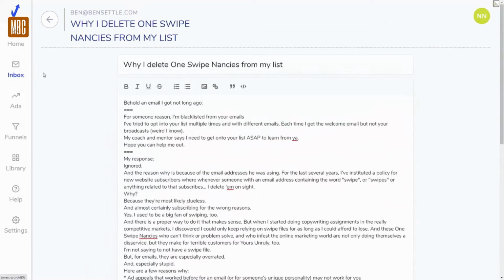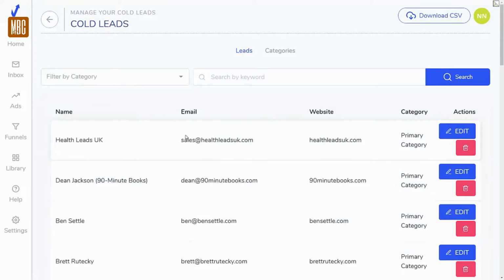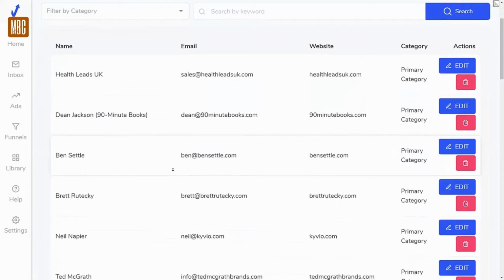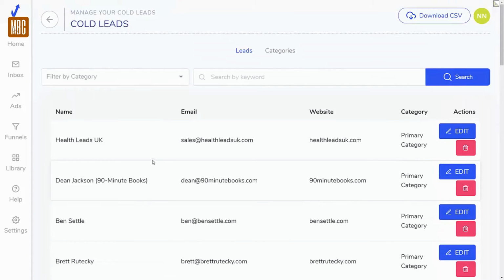Now that's the email spy feature with an additional hidden trick where you can get leads of all these people that are mailing you. So all these people that are sending you emails, you can grab these leads and you can send them prospecting emails. So you can tell them, hey, your emails don't look very good. How about I use ClickView to make them look awesome? Now you can do a very similar thing with ads as well.